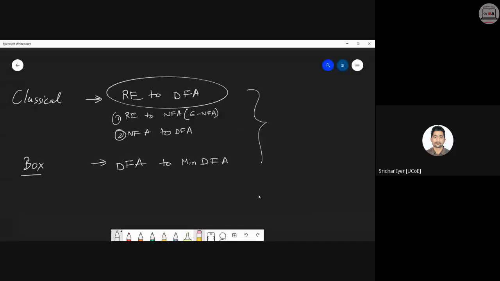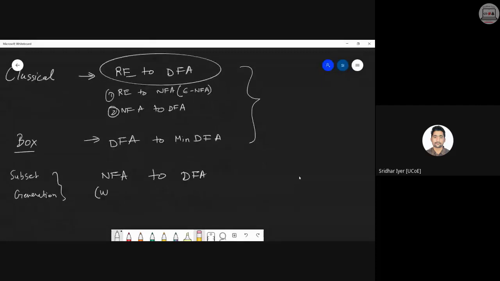Now, what about the third method? The third method is also called as subset generation. अभी देखा हम लोगों ने नाम पढ़ा. So subset generation is all about converting an NFA directly into a DFA. Okay, NFA into a DFA. Now this NFA is without epsilon. This is the main difference.